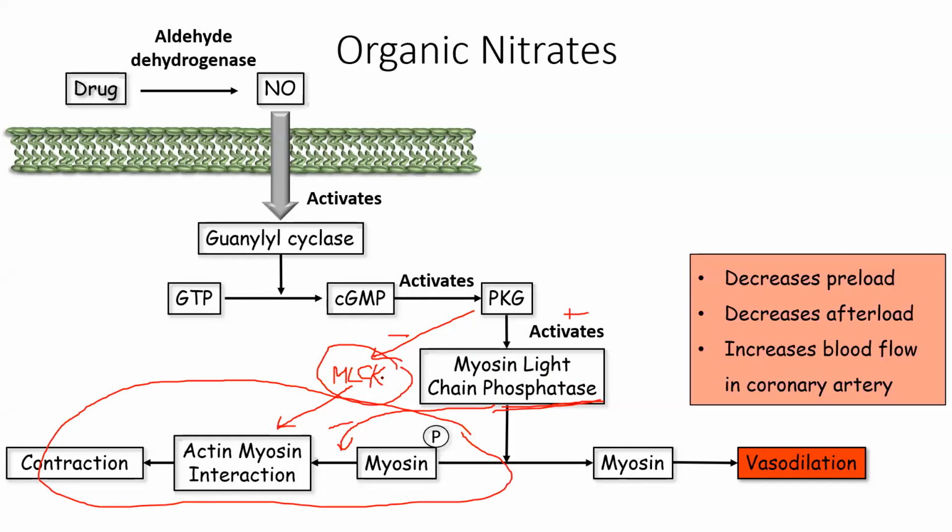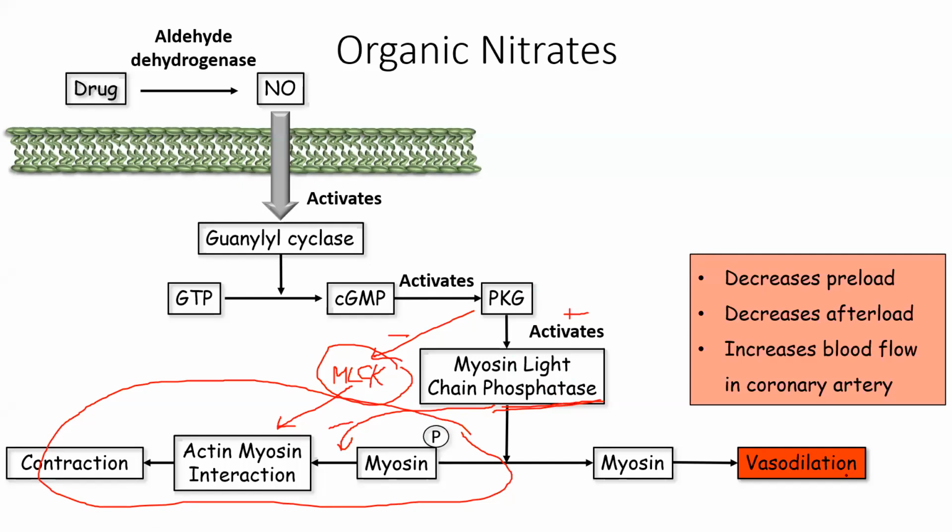MLC kinase is causing contraction and phosphatase is causing vasodilation. So when phosphatase is activated, contraction is inhibited. Contraction is inhibited means what? Vasodilation happens. Forget about MLCK here in case of PKG. Just remember phosphatase. Phosphatase was activated, so the contraction was completely inhibited and vasodilation happened.